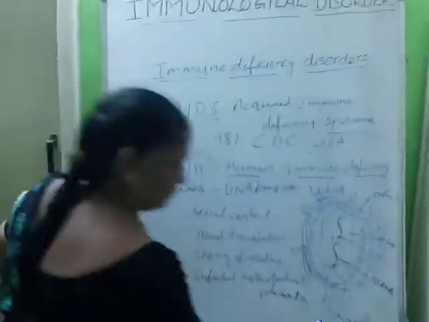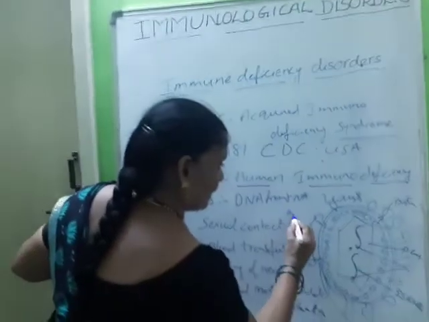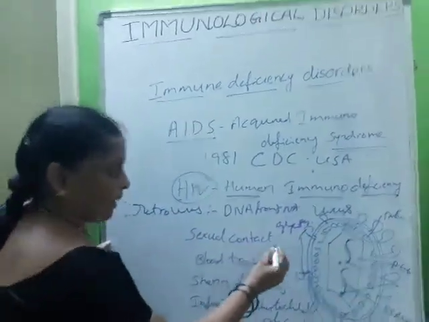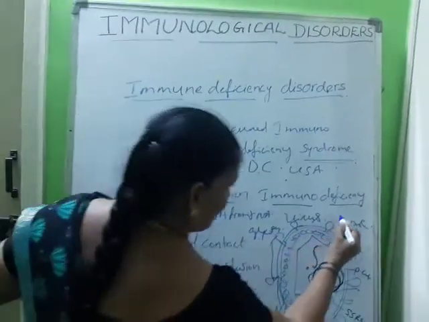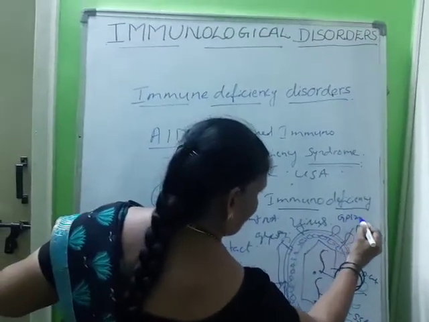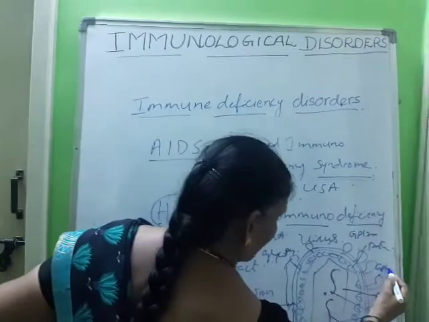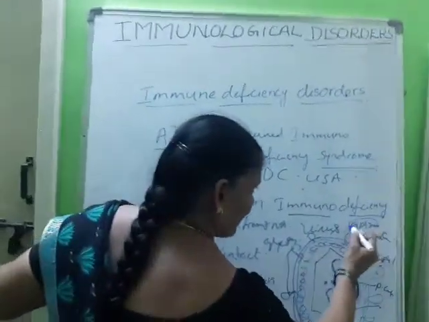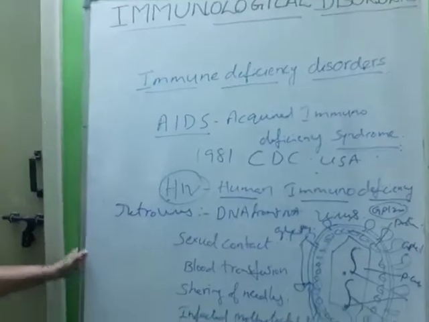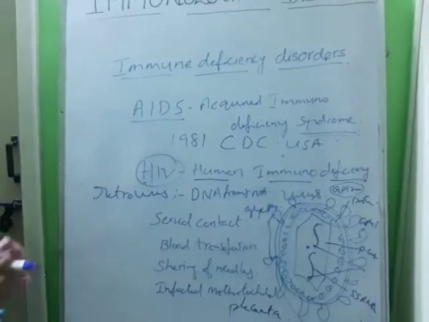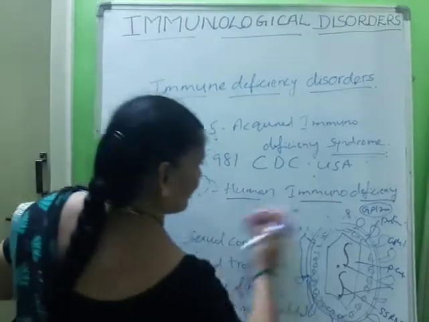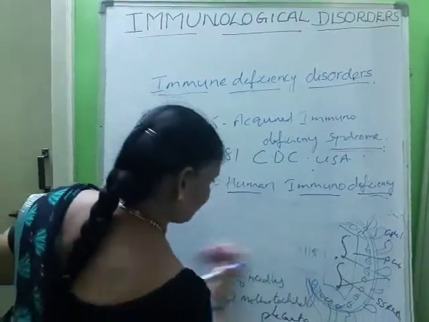Attached to the lipid layer there are glycoproteins, polypeptides, GP120 and GP41. These glycopolypeptides help it attach to the receptors of a host cell. How does this happen? Let me explain the mechanism of HIV.